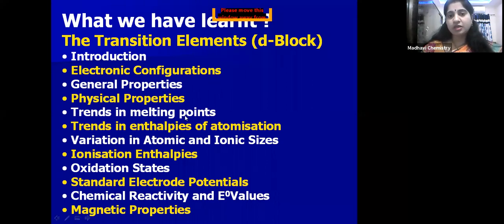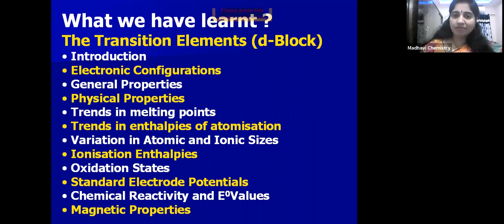The melting points of these transition metals are very high, and in a series, if you observe, it is highest at the middle of the series, because they have more valence electrons. And it decreases as the atomic number increases.